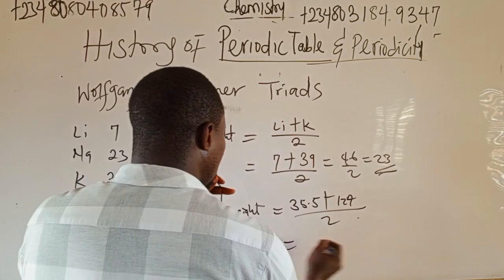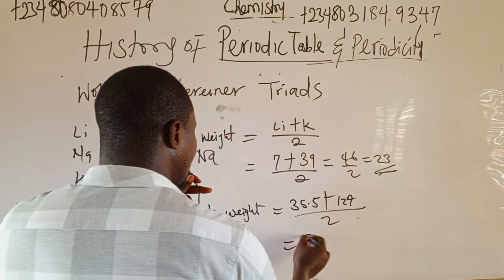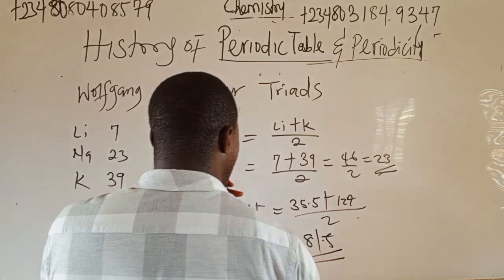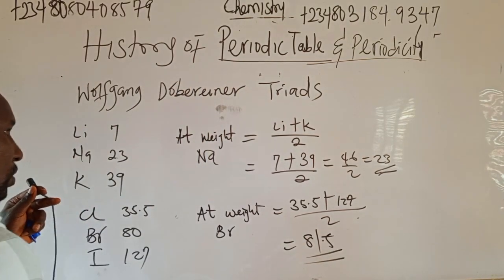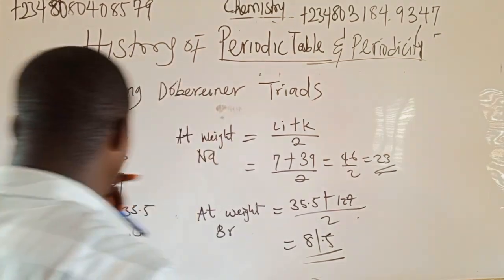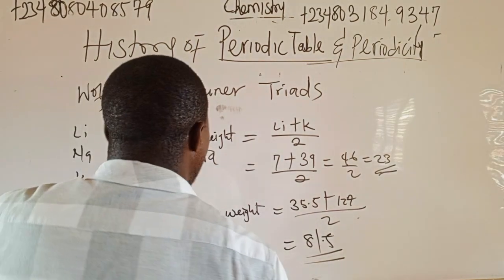Let's see what we get. We get 81.5, which is very close to this. Let's look at another one.